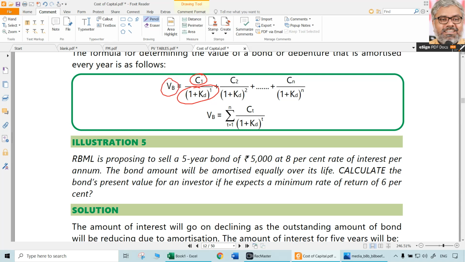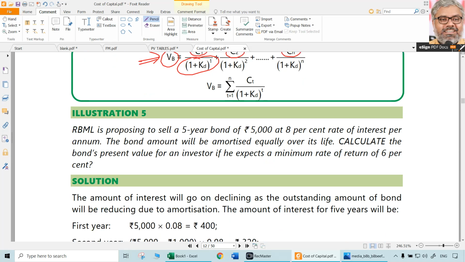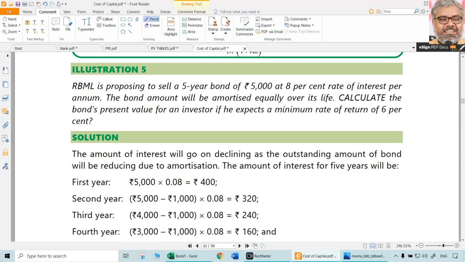Whatever that discount rate is, that will be the yield of the bond or cost of that debt, which equates all these cash flows to the present value, which is the value of the bond or market price of the bond. Now, for understanding purposes, let us look at this illustration 5.